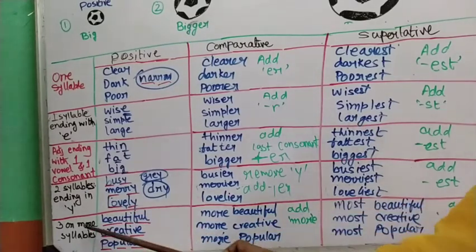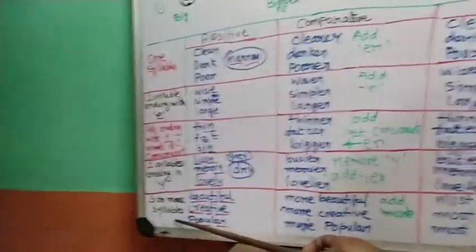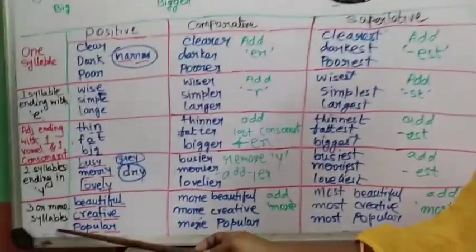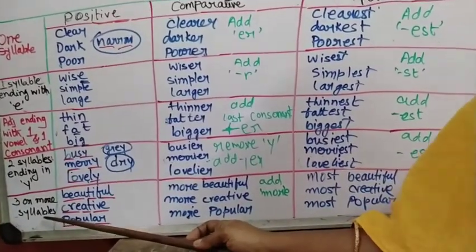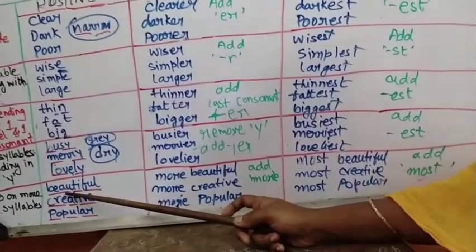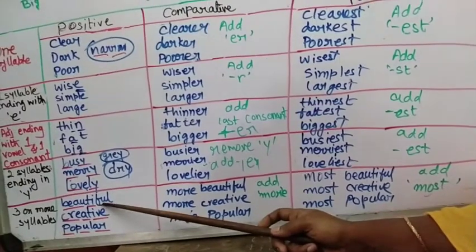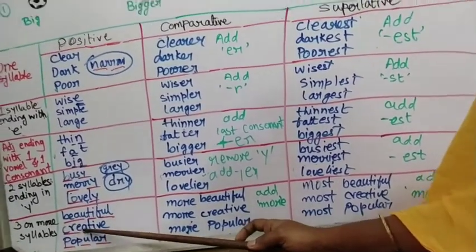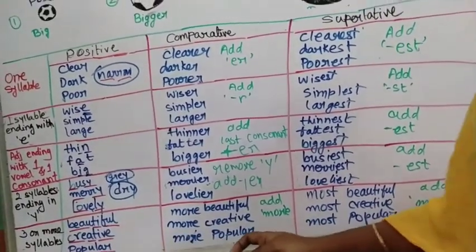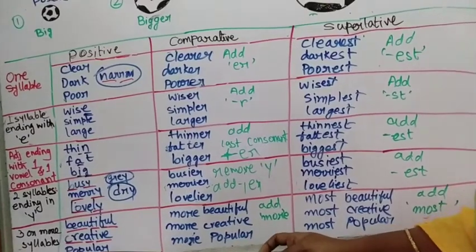Now, three or more syllables. If the words have three or more syllables, what do we do then? Like beautiful, three syllables. Creative, three syllables. Popular, three syllables.